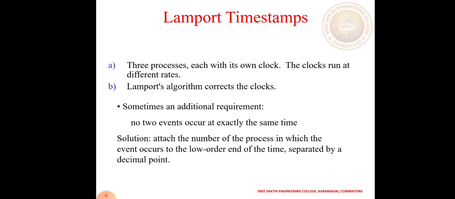Lamport timestamp. Three processes each have their own clock. The clocks run at different rates. The Lamport algorithm corrects the clocks. Sometimes there is an additional requirement that no two events occur at exactly the same time. The solution is to attach the number of the process in which the event occurred as a low-order number at the end of the time, separated by a decimal point.